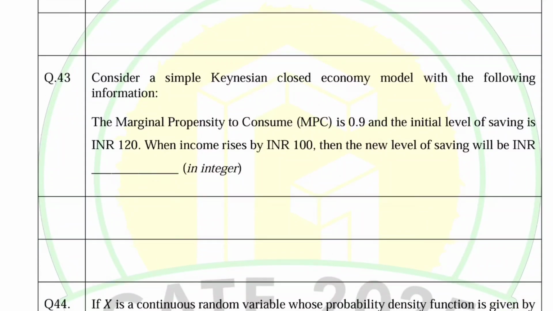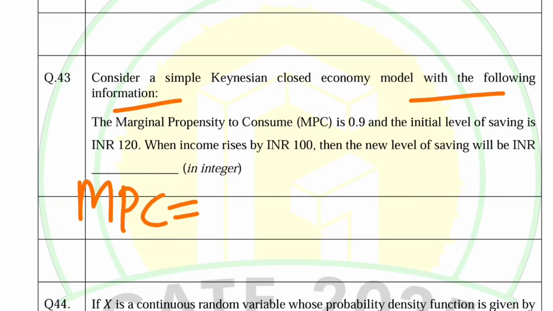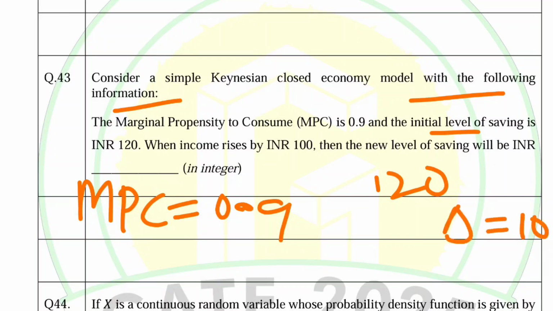This also considers the simple Keynesian closed economy model. Question number 43. With the following information: marginal propensity to consume is equal to 0.9, initial level of savings is 120, and income increases by 100. We need to find the new savings, let us say S with a superscript denotes this.